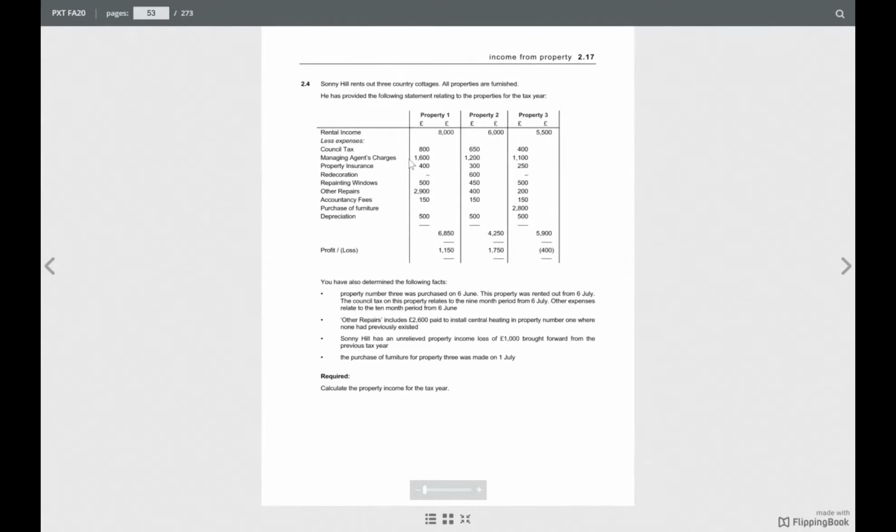Tony Hill has an unrelieved property income loss of £1,000 brought forward from the previous tax year. The purchase of furniture for property 3 was made on 1 July. Required: calculate the property income for the tax year.